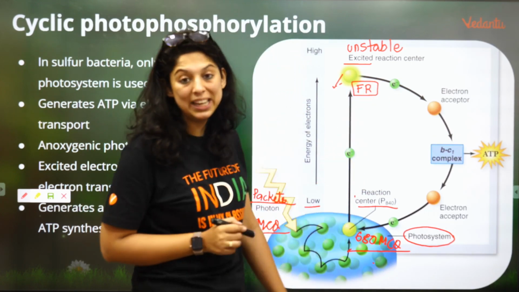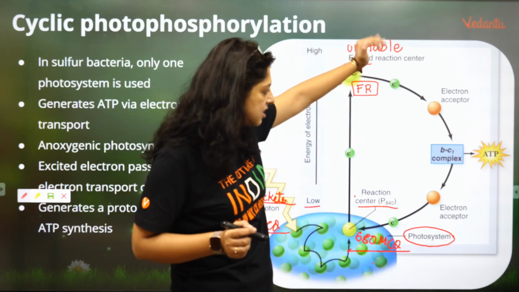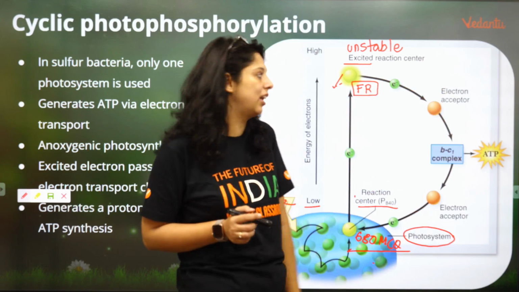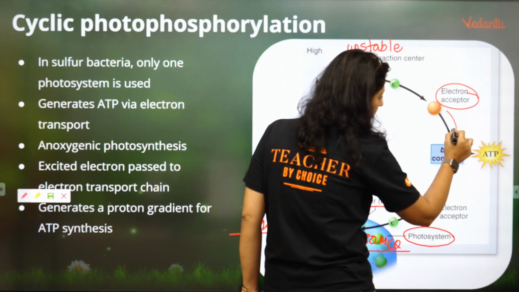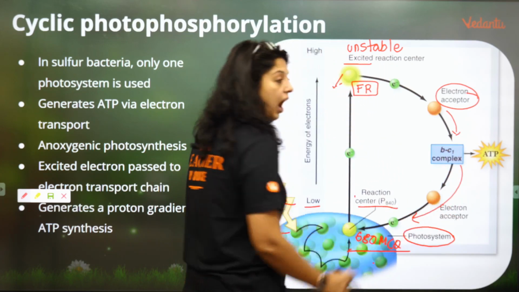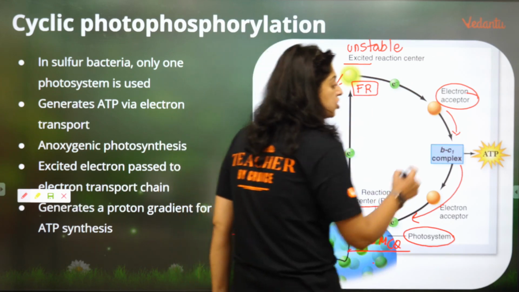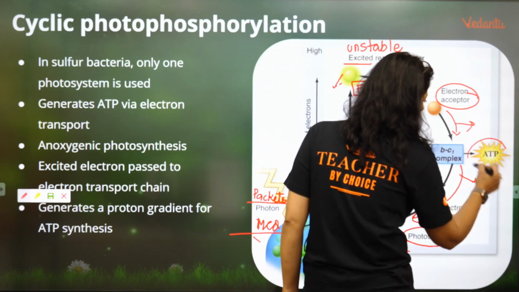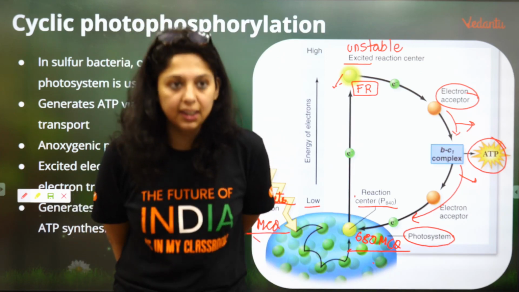ये है आपका प्राइमरी इलेक्ट्रॉन एक्सेप्टर. It will accept but it is unstable. It will come back to the lower energy level. When it comes back, these are electron acceptors. इनकी वजह से वो मूव करता है. I will teach you all the electron acceptors. So जब वो मूव करेगा, बीच में जो एनर्जी बाहर निकलेगी, the extra energy is used to make ATP. समझ में आया?